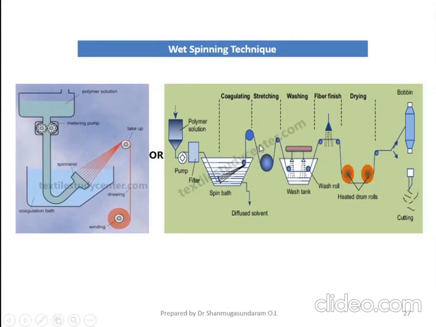So I think you have seen the video for melt spinning. There are so many rollers involved in order to improve the crystalline region in the fiber or the crystalline region in the filament. Then you have to wash. So what is the purpose of washing? To remove the impurities present in the filament. Then either you can directly wind it onto a bobbin, or you can give some sort of finish to the material. This finishing is not necessary. It again depends on the end use of the material.